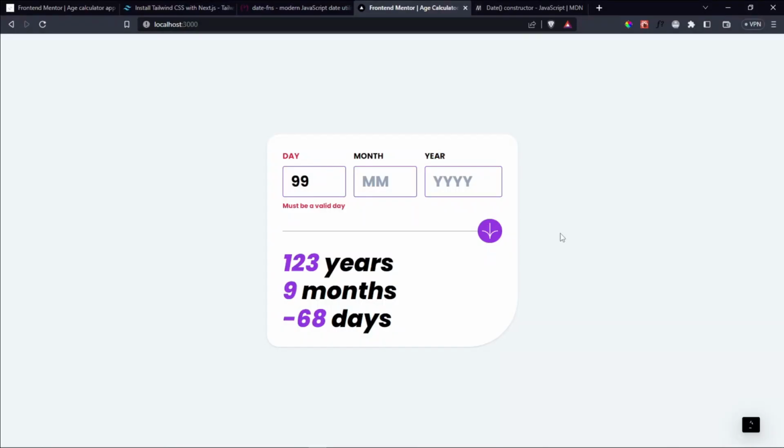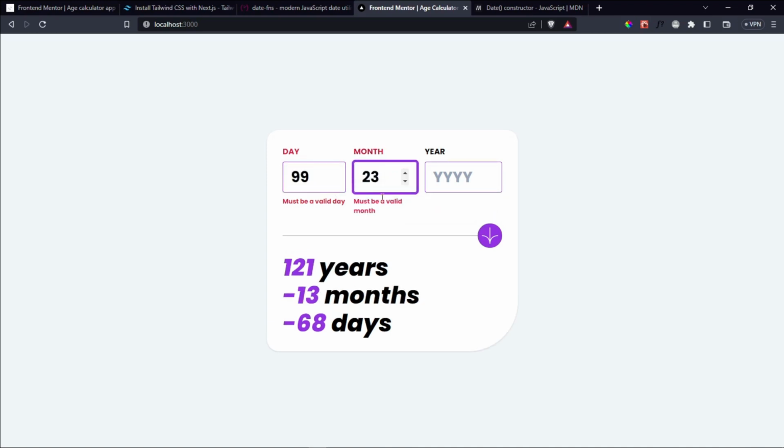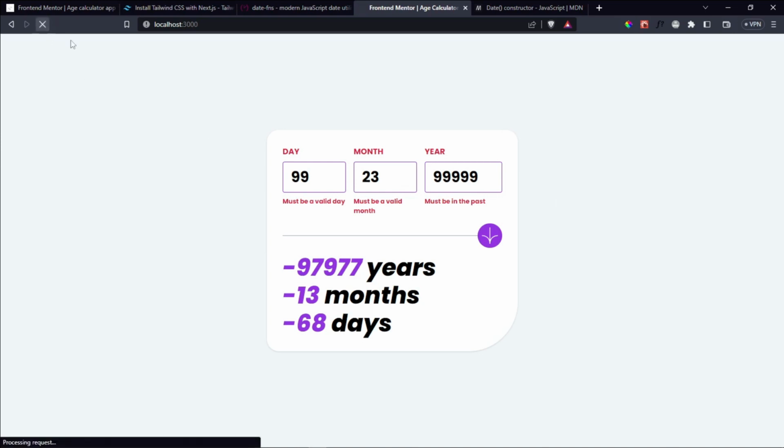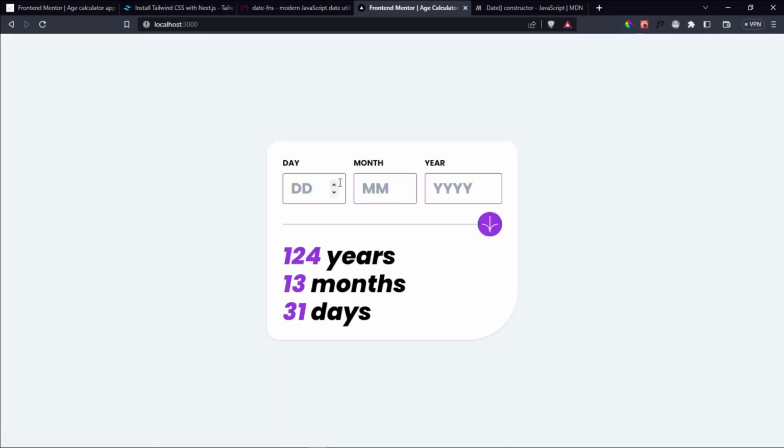So let's save this, and then let's try it out. So this is the number of days, and then let's change this into 23. See, that happens. Let's change this into 999. See, it says must be in the past. Okay, so that seems to be working correctly. I don't know whether there is anything else that we're going to be adding, but you can try to check this.